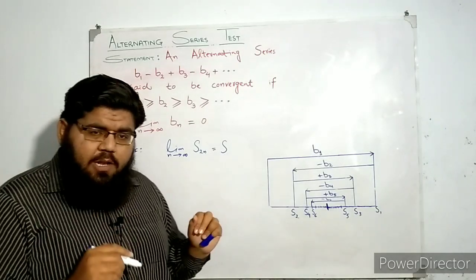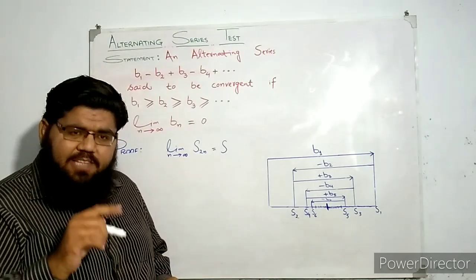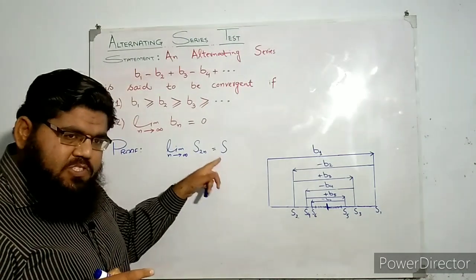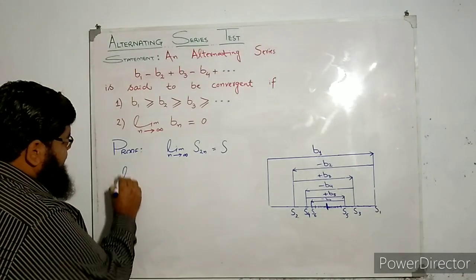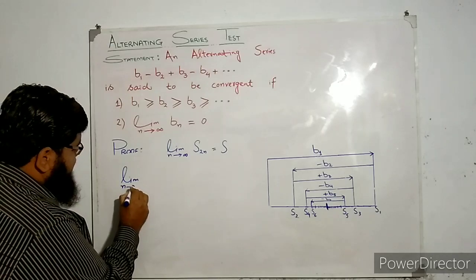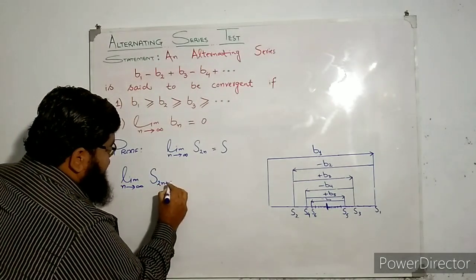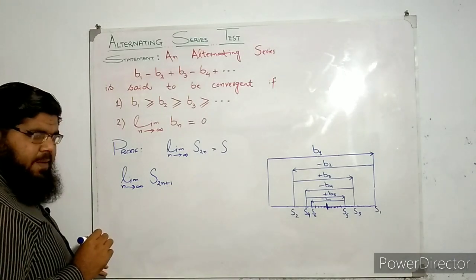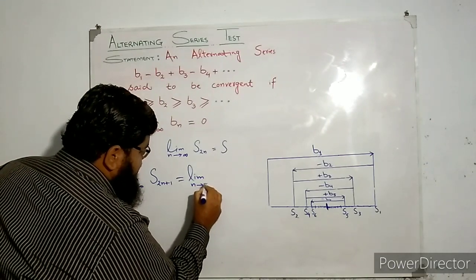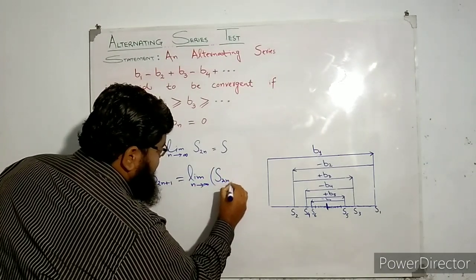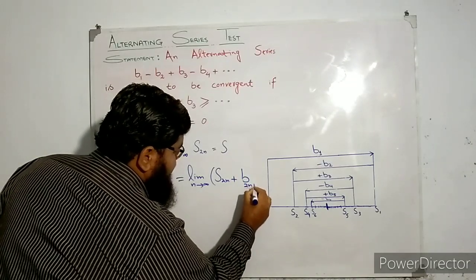Okay, now let's move on to the sequence of odd partial sums. Let's see how they will behave, whether they will converge to the same number S or not. Let me take the limiting value of the sequence of odd partial sums, which is S2n+1. You are quite aware that this can be written as S2n plus the next term, which is b2n+1.